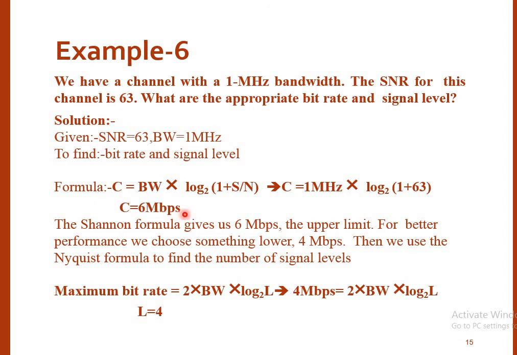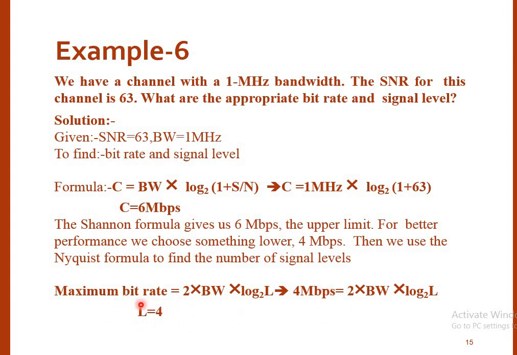6 Mbps. The Shannon formula gives us the channel capacity of 6 Mbps. That is the upper limit. For better performance, we choose something lower, that is 4 Mbps. Then we use the Nyquist formula for finding the number of signal levels. For finding the signal level, we have to consider the maximum bitrate which is lower than 6 Mbps, that is 4 Mbps. We put it in the formula of the Nyquist channel, and by solving this, the number of levels comes out to be 4.